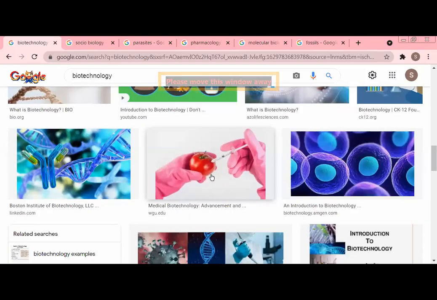Like here in this picture, you can see the tomatoes are under the technology, so that their growth is better and we can get better crops of tomatoes.